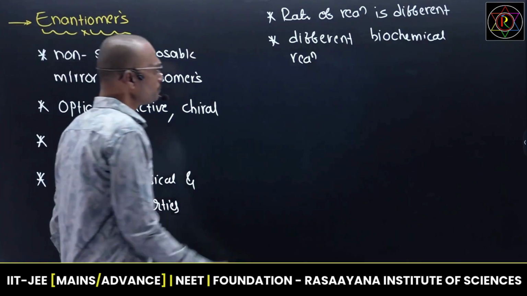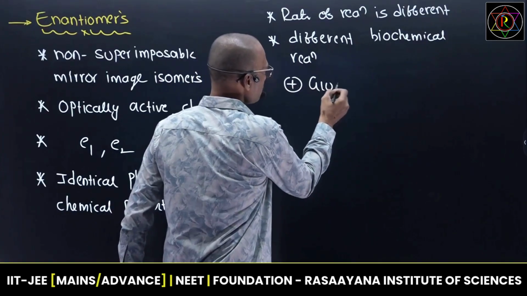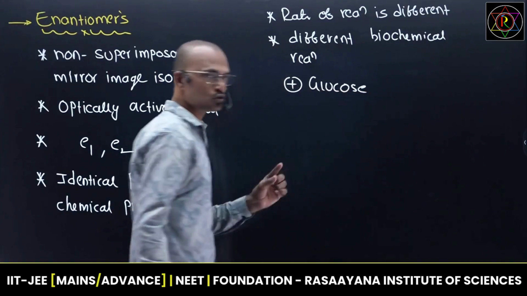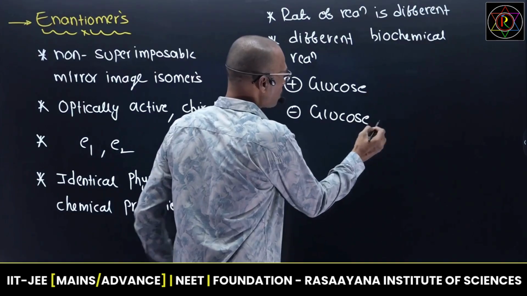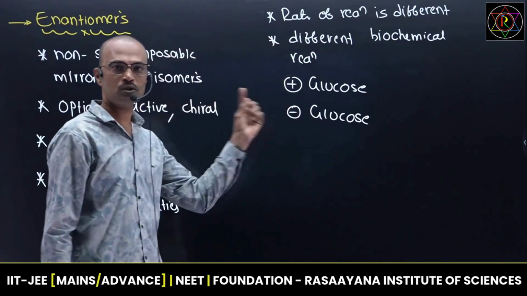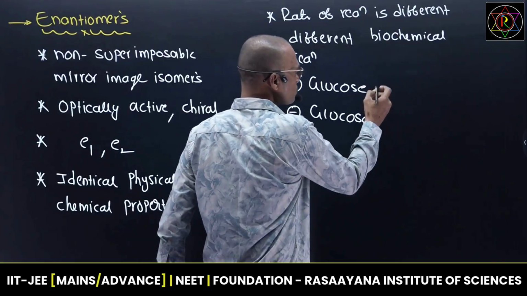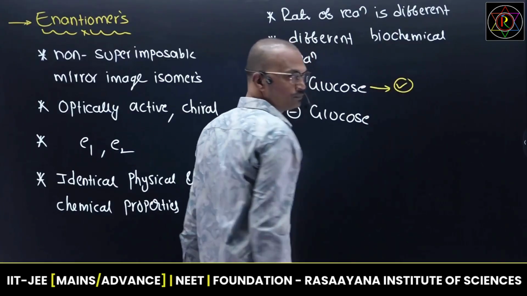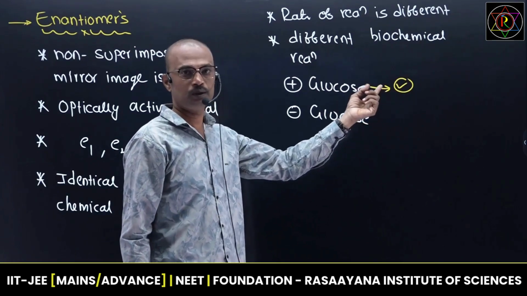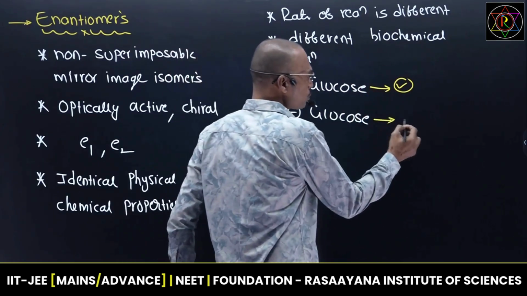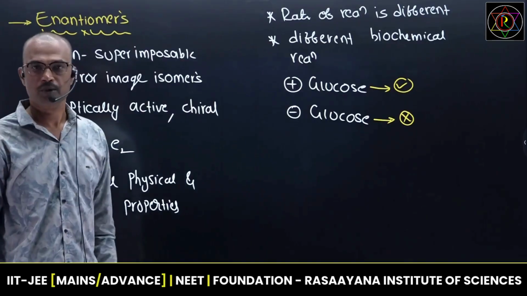If I take plus glucose, it is an enantiomer, and in the same way minus glucose. These two are enantiomers of one molecule, glucose. Plus glucose is generally used for animal metabolism and the fermentation process. But minus glucose never helps in animal metabolism and the fermentation process.